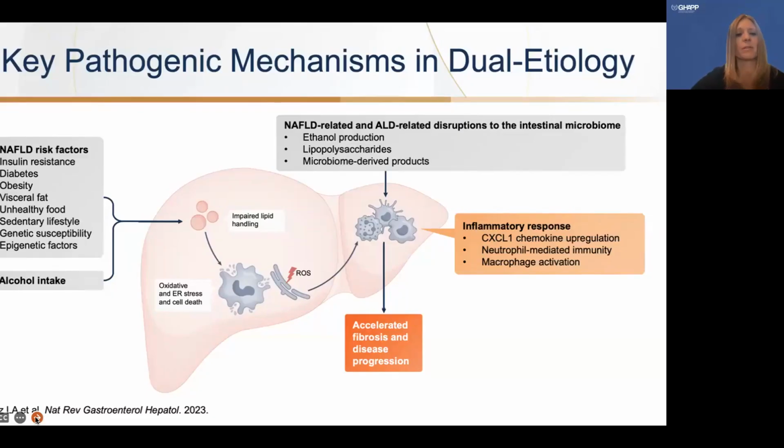As a reminder, these metabolic risk factors are insulin resistance, diabetes, obesity, unhealthy diet, sedentary lifestyle. And as I said, these can converge with alcohol to produce impaired lipid handling, oxidative and ER stress, causing cellular death. There are other factors here, disruptions to the intestinal microbiome and inflammatory responses that all work together to accelerate fibrosis and disease progression.